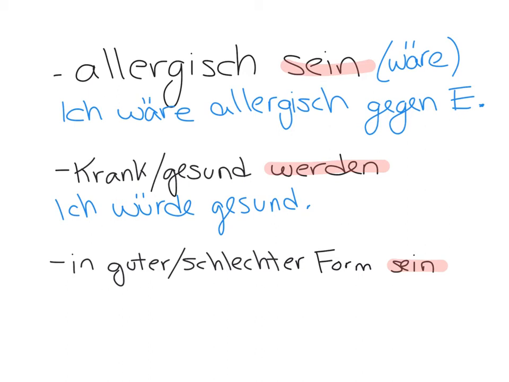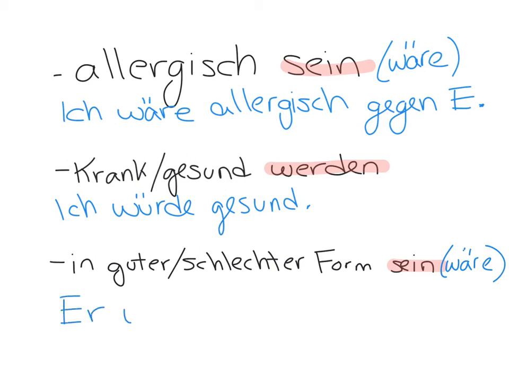And then the next slide is in guter, schlechter Form sein. So again, we have sein. We can't combine würde with sein, so we have to use wäre for would be. So the present tense sentence you have, ist in guter, schlechter Form. He is in good/bad shape. We want to change that to he would be in good/bad shape.